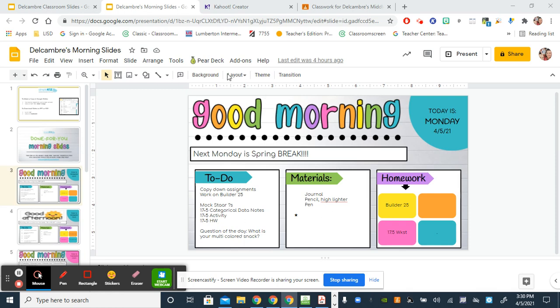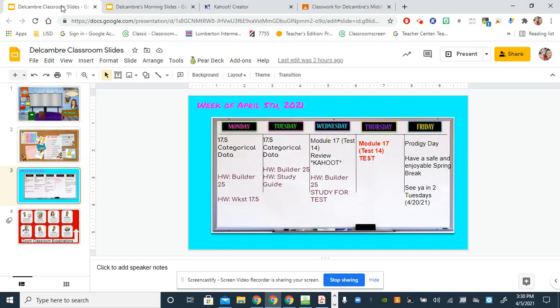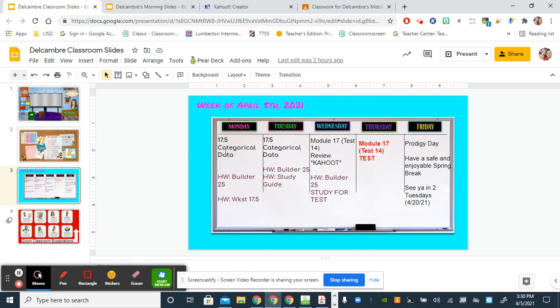So let's look at what this week entails. We'll be spending 2 days on categorical data. Your homework tonight is 17.5 worksheet, the AB side, and Builder 25. Tomorrow, again, Builder 25 and our study guide. Wednesday, we're going to do our review, which is on a Kahoot.